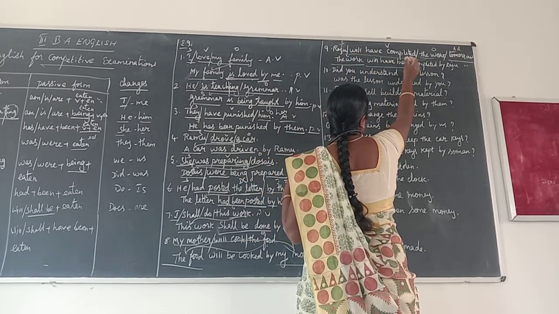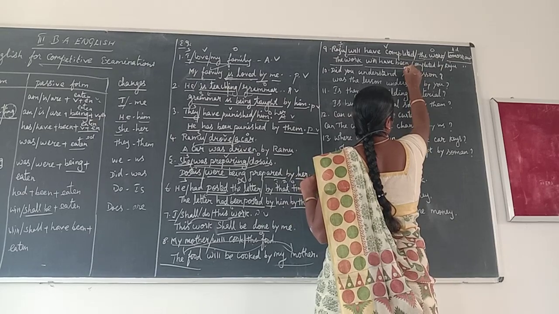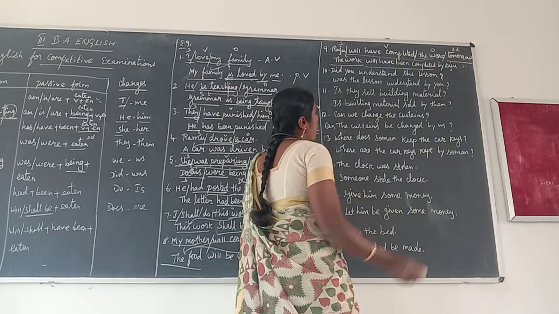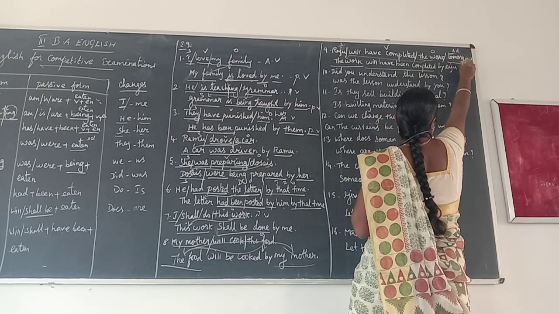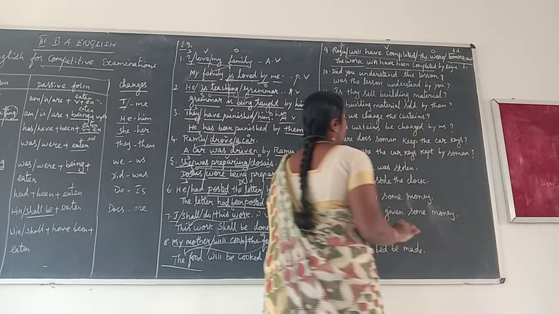Will have been completed by Raju tomorrow.